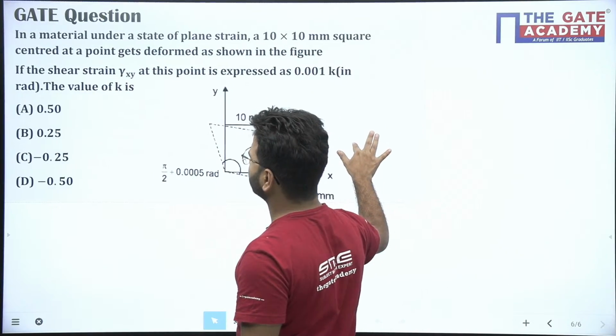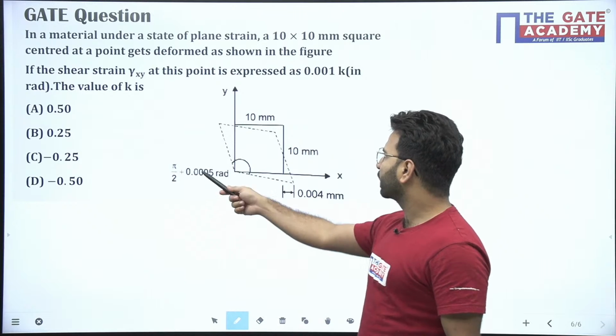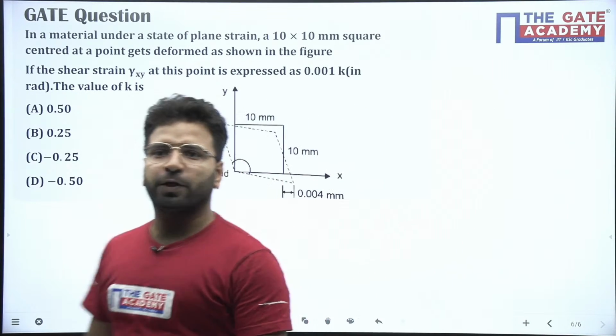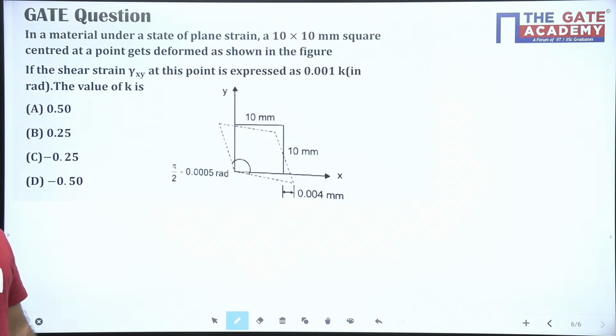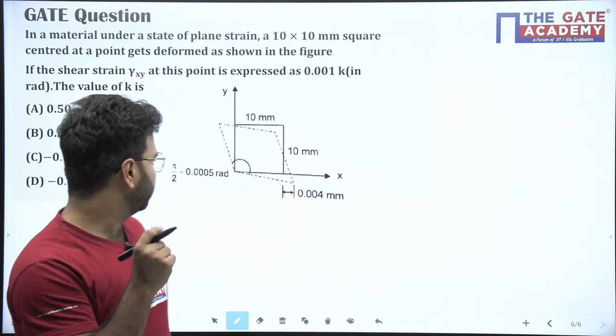All of you try this question. This is pi by 2, this is pi by 2 plus 0.005. All of you try this problem. If you have any doubt, you can ask me. In between, if you have any doubt, you can ask me.